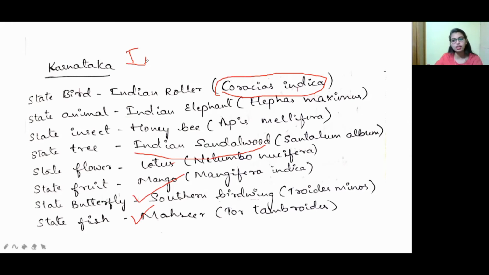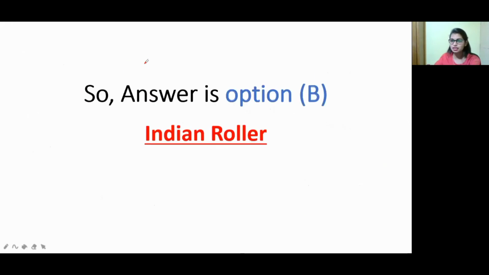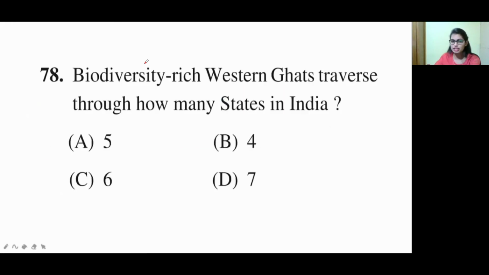Don't skip. Okay. So now move on to the answer: which is the state bird of Karnataka? Indian roller is the answer. So now move to the next question. Biodiversity-rich Western Ghats traverse through how many states in India?